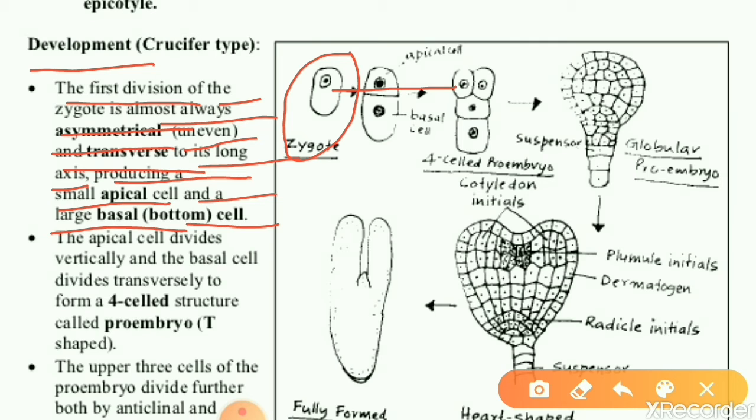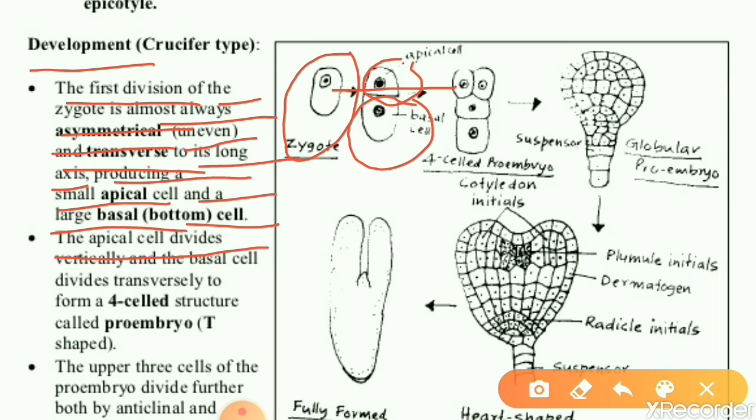Transversely a zygote divides at first, that is asymmetrical division, not having a particular shape, it divides asymmetrically only. Like this way, upper a small cell that we can call as apical cell and lower a large cell or basal cell that we can call as bottom cell. Like this way, apical cell and bottom cell will form.